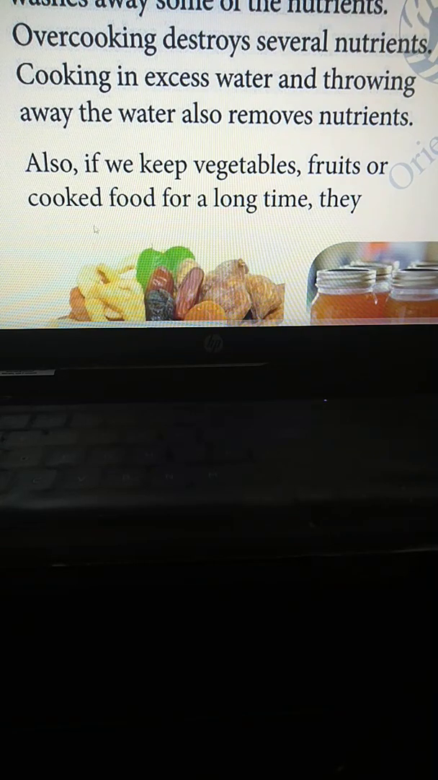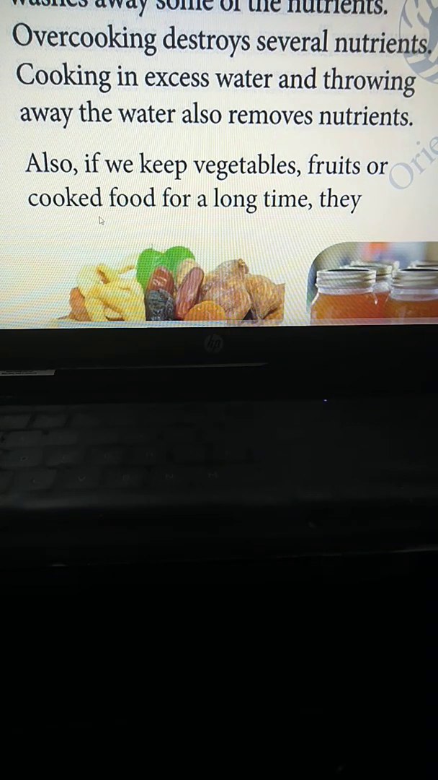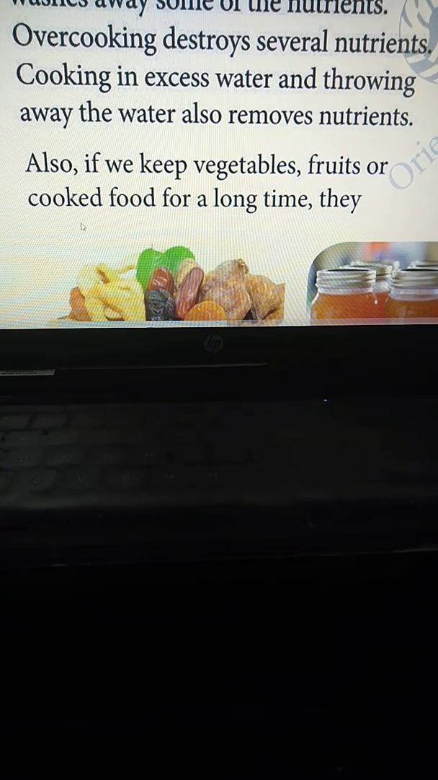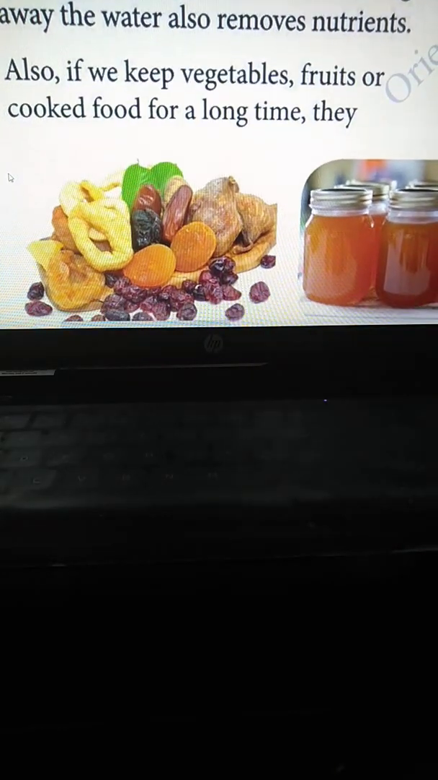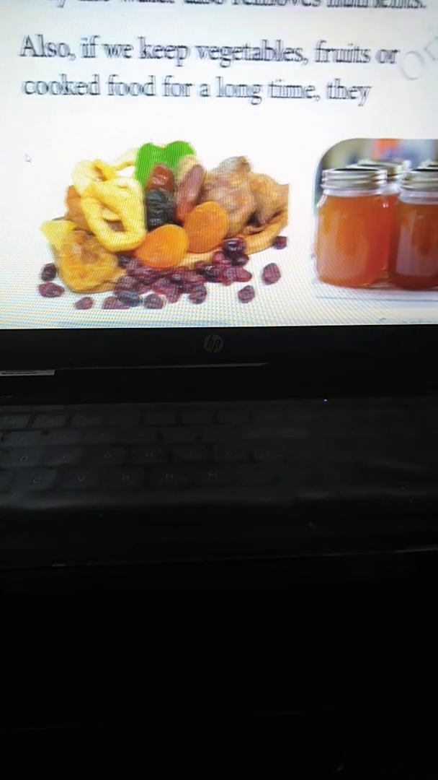Then cooking in excess water, yes, it is also a very important line. Cooking in excess water and throwing away the water also removes nutrients, right? If you put more water in the curry or rice when you cook, and you throw away the extra water, then definitely nutrients go, right? So we must put the right amount of water.